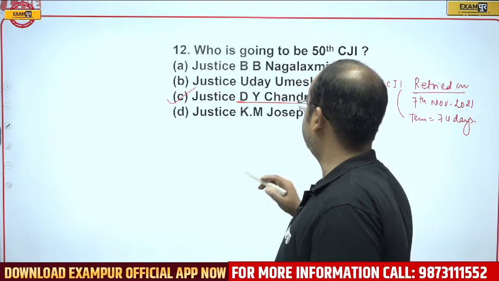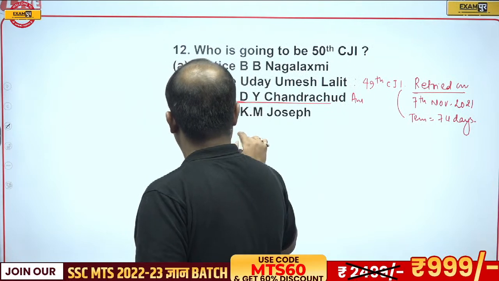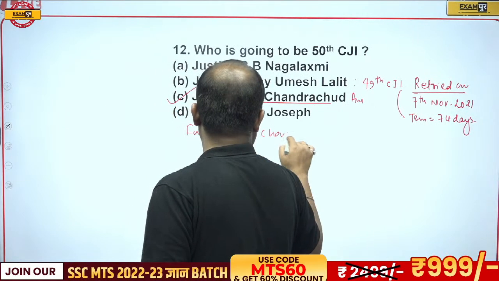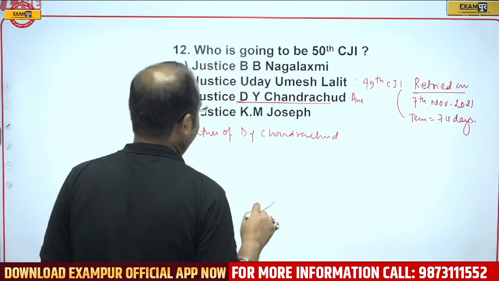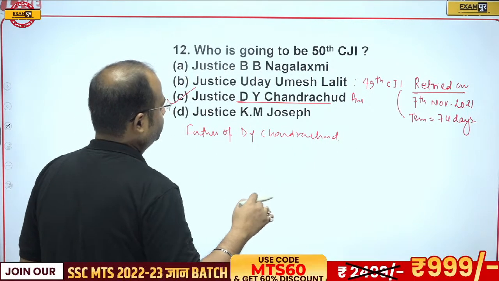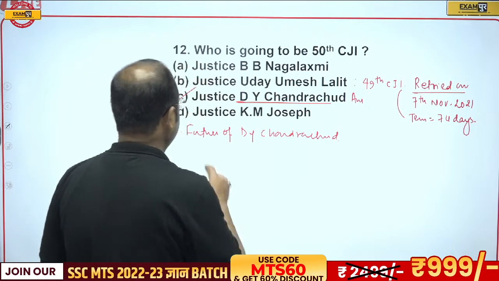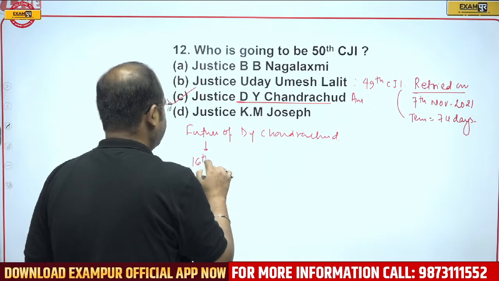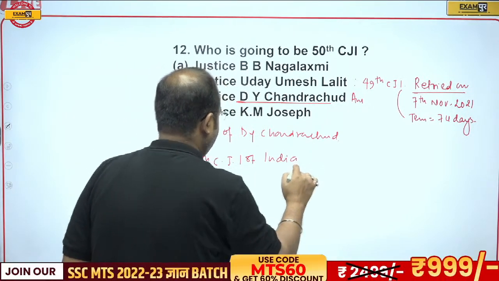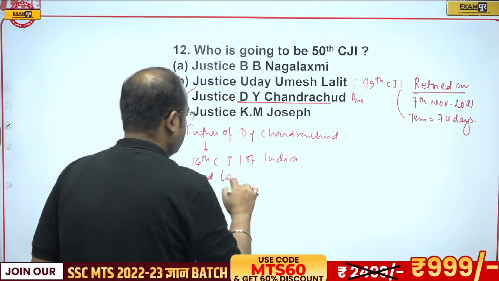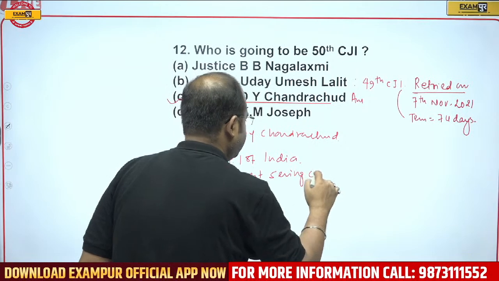Now guys, the father of D.Y. Chandrachud is Y.V. Chandrachud, Yashwant Vishnu. His father was the 16th CJI of India and was the longest serving CJI.